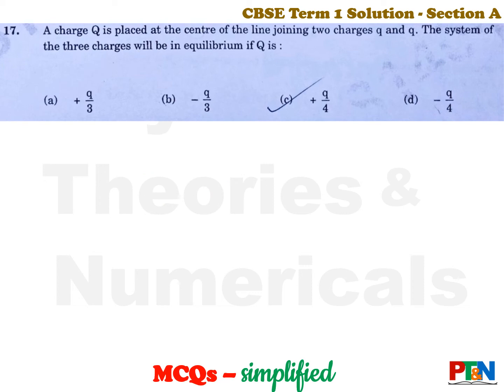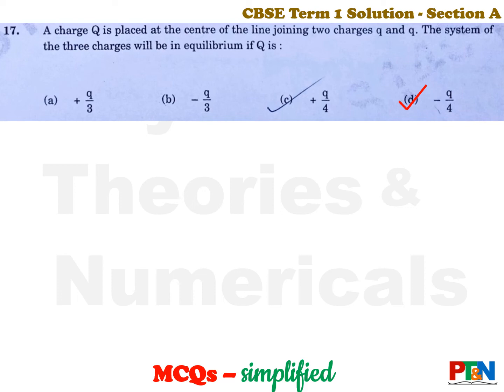Next one. A charge Q is placed at the center of a line joining two charges small q. The system of three charges will be in equilibrium if capital Q is. So let's see the answer. Answer is option D. Here the small charges are not told very clearly in the question paper. You need to assume that the small q charges are positive charges.